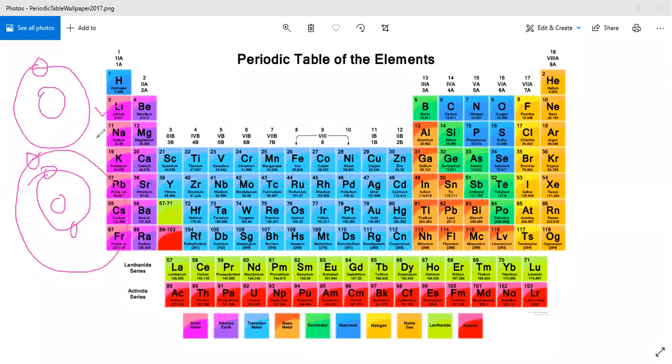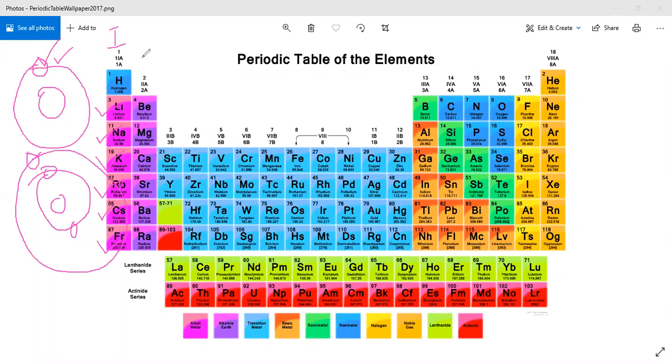If you draw the structure of sodium, potassium, rubidium, cesium, and francium, you will observe that their outermost shell contains 1 electron. That's why this group is named group 1, because they have 1 electron in their outermost shell, and chemical properties depend upon the electronic configuration. So their chemical reactions are similar.